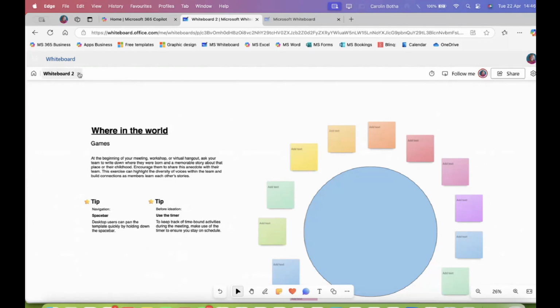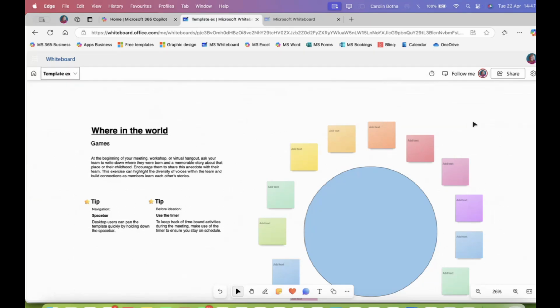So let's just rename this one and we just call it a template example. There you go. Oh, sorry, I should have clicked. I'm just going to call it template example. Template, yeah, that sounds better. I have to tick to rename it. There you go. Now it's renamed.